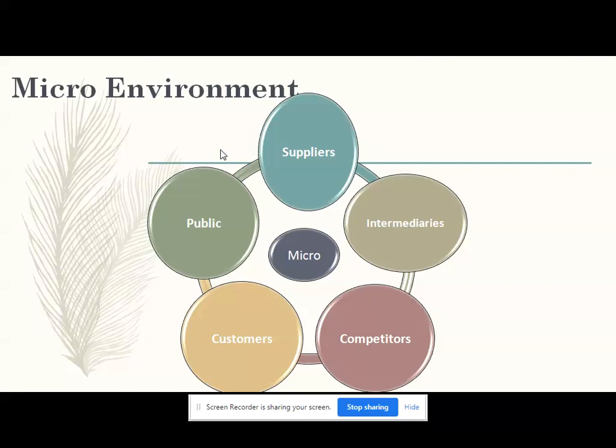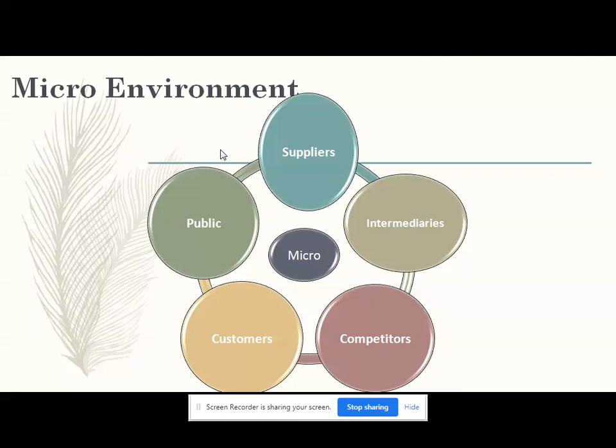Now we will see the next, intermediaries, that is microenvironmental component number 2. Intermediaries will include wholesalers and retailers as well. So we will see now what is the concept. The marketing intermediaries refer to resellers, physical distributor firms, the marketing service agencies, and the financial intermediaries. These are the people that help the company to promote their sales, to sell their products, and to distribute their products from producers to the final buyers or consumers. So, this is the concept of intermediaries.